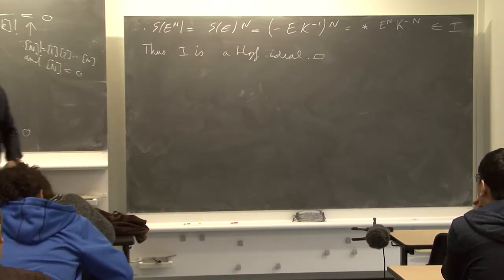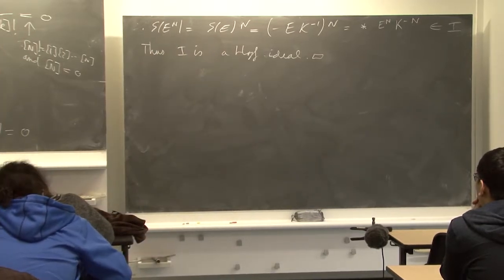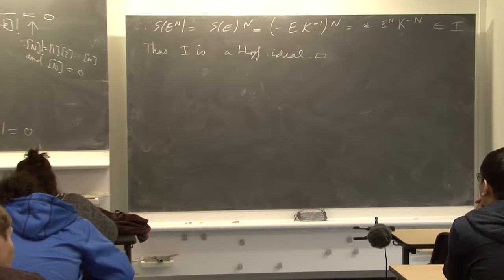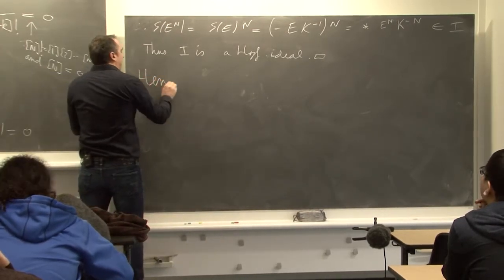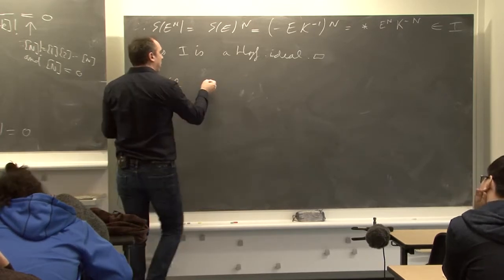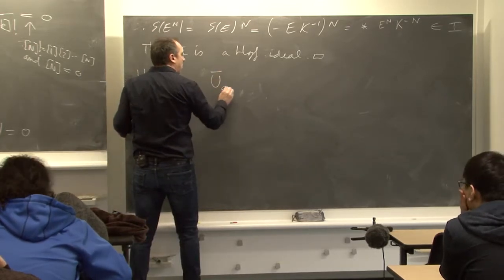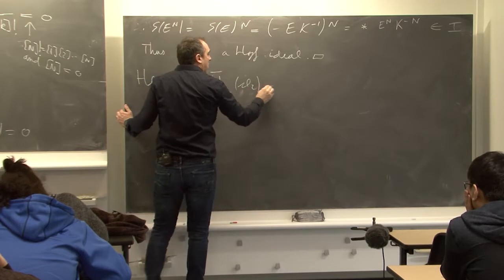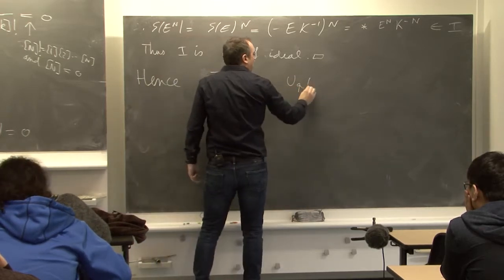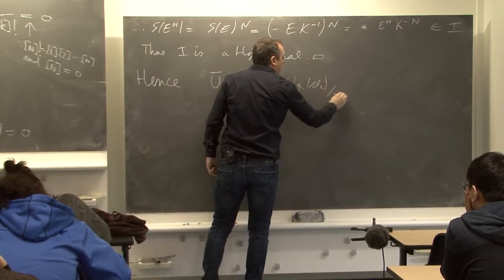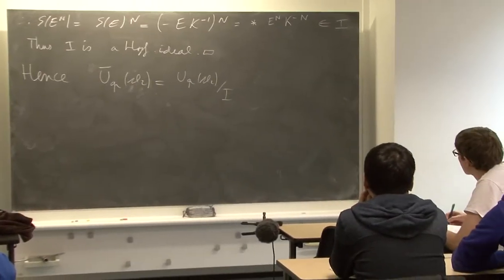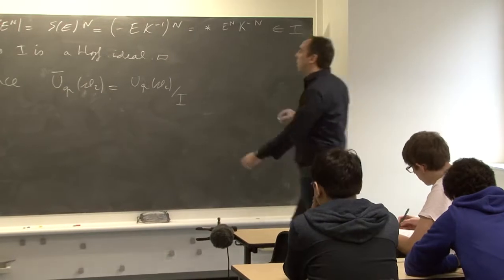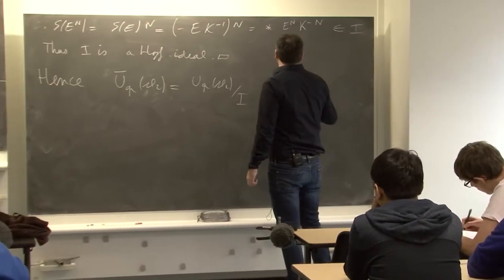Okay, so we have found a Hopf ideal of UqSL2, and we can thus consider the quotient. And if we quotient a Hopf algebra by a Hopf ideal, we obtain a Hopf algebra.